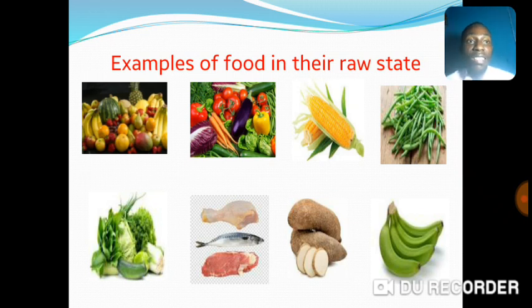That is maize. What about those green substances there, which is next to the maize? Look at it carefully and tell me. That is beans.